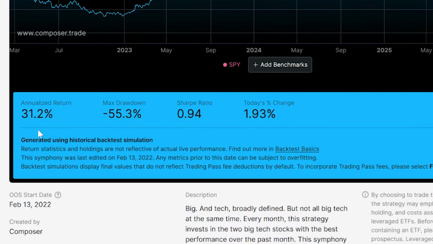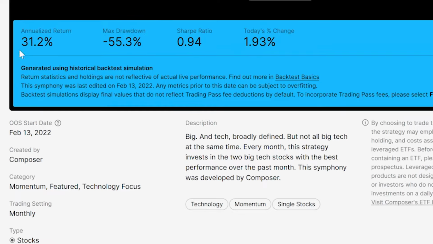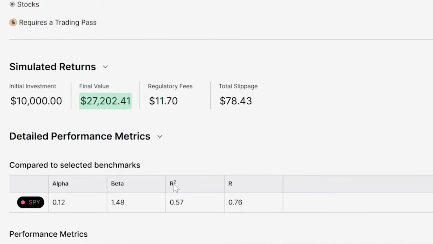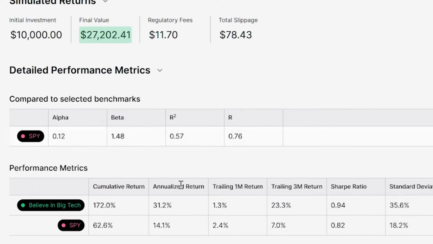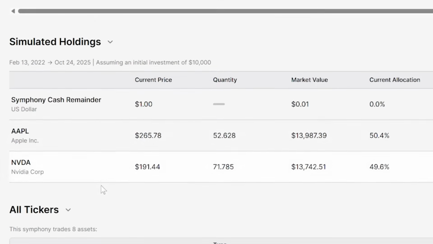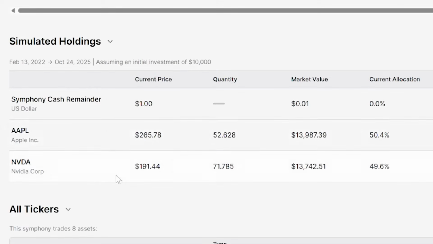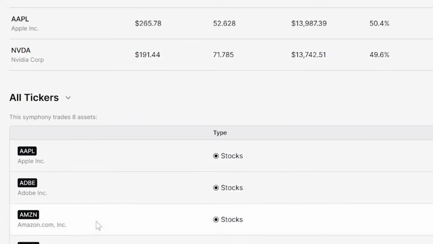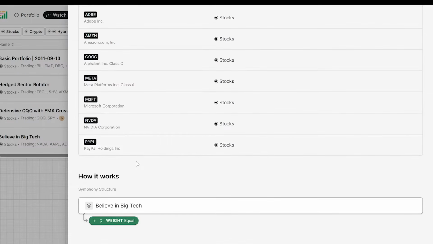If we scroll down, we'll see key statistics about this strategy. So an annualized return, maximum drawdown, Sharpe ratio. We can look at how it compares to other indices. And then we can look at the current holdings in the portfolio, as well as all tickers this strategy has ever traded. If we go all the way to the bottom, we can look at the symphony, or again, the structure behind this automated strategy itself.